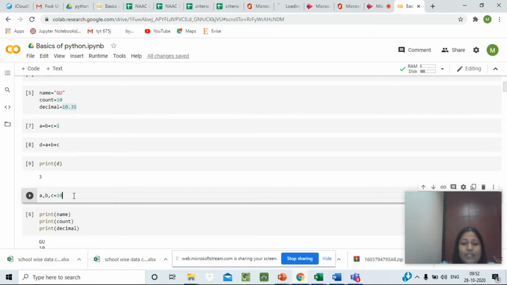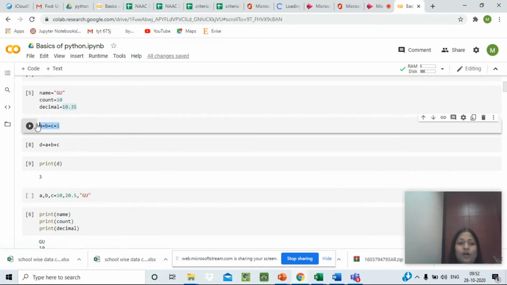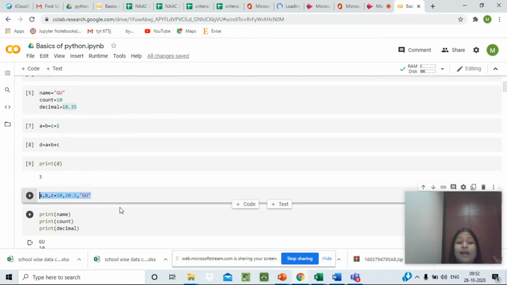Let's say a should contain the value 10, b should contain the value 20.5, and c should contain a string value, right? So this is also called multiple assignment. In my previous code block, we saw how we can assign a common value to multiple variables. Here we are assigning different values to multiple variables at one time. So let's see how we can check this.